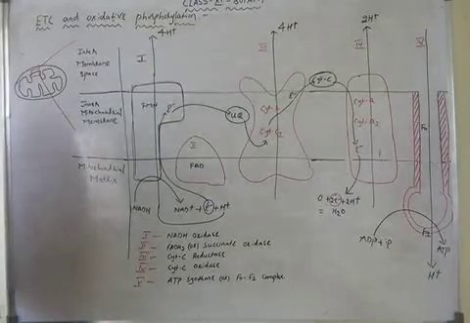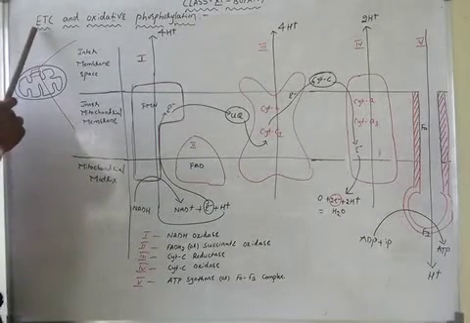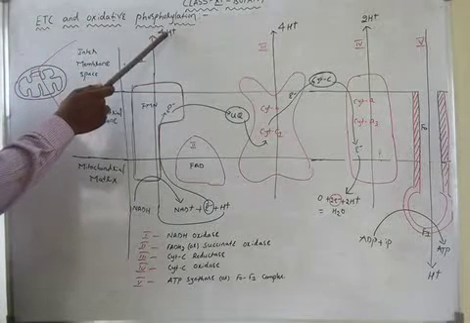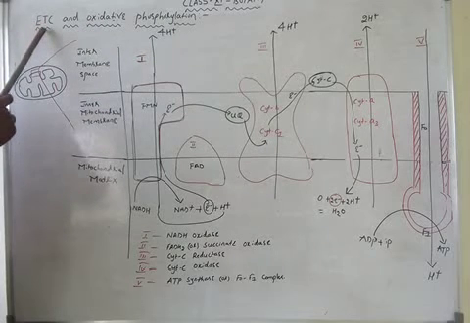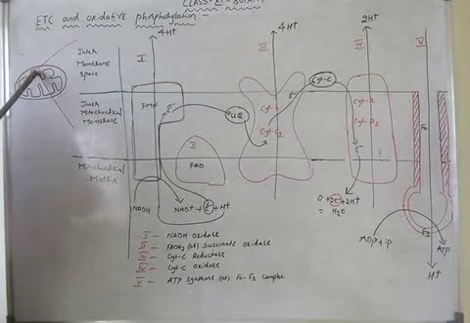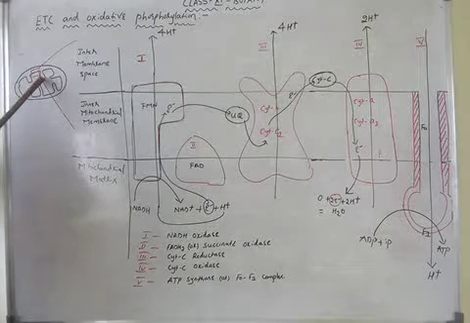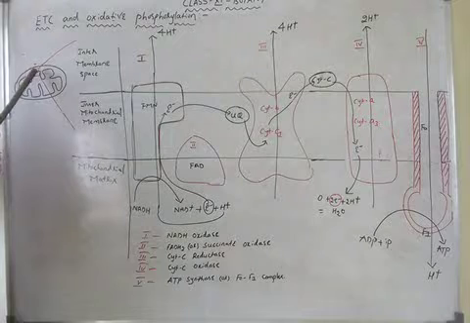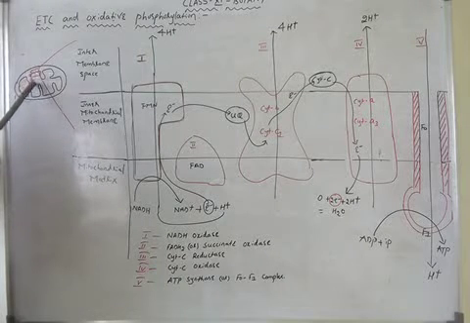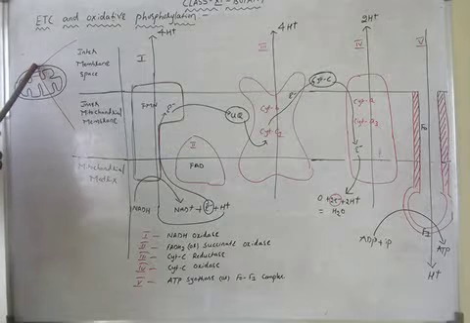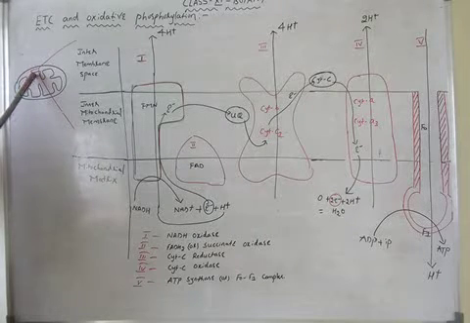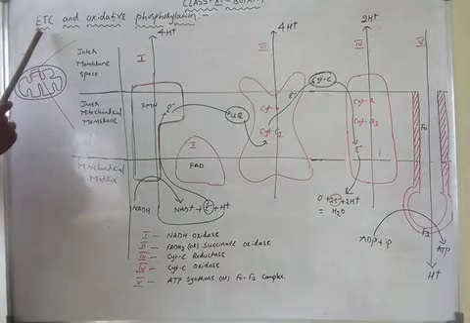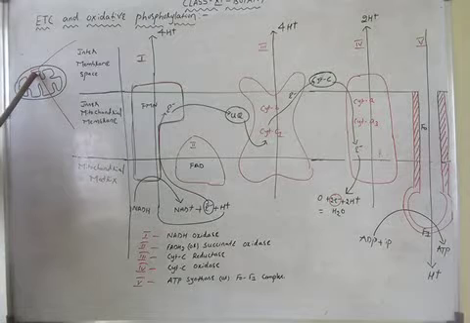Good morning, students. Today in class we are going to learn about the electron transport chain and oxidative phosphorylation. The electron transport chain occurs in the inner mitochondrial membrane. This is the mitochondria: the outer mitochondrial membrane, the inner mitochondrial membrane, and the mitochondrial matrix.